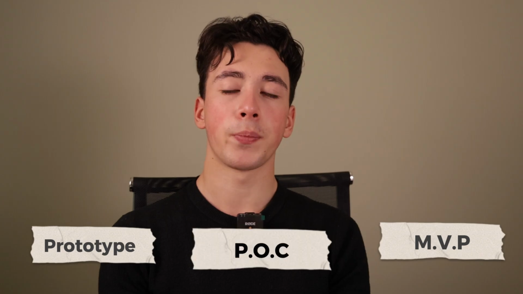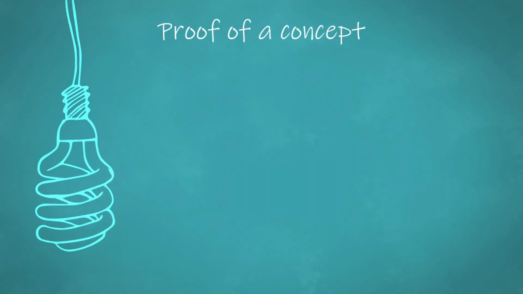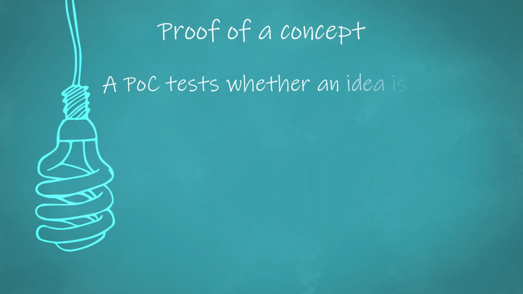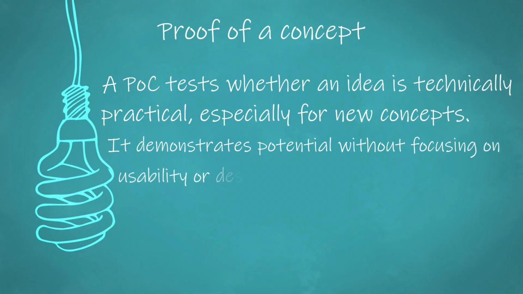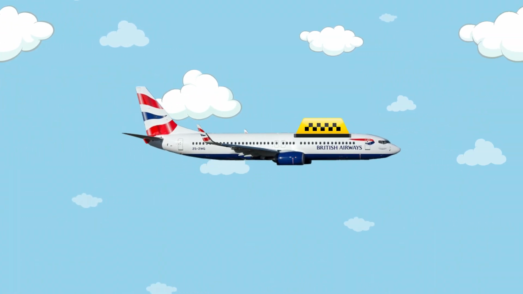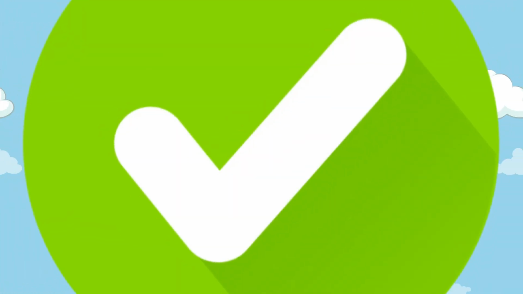First, let's clear up some common confusion around terms like prototype, MVP, and POC. While they may seem similar, each one serves a distinct purpose in the product development process. Here's a quick breakdown. POC, proof of concept. A POC tests whether an idea is technically practical, especially for new concepts. It demonstrates potential without focusing on usability or design. For example, a POC for a flying taxi would validate that the technology can support the idea.